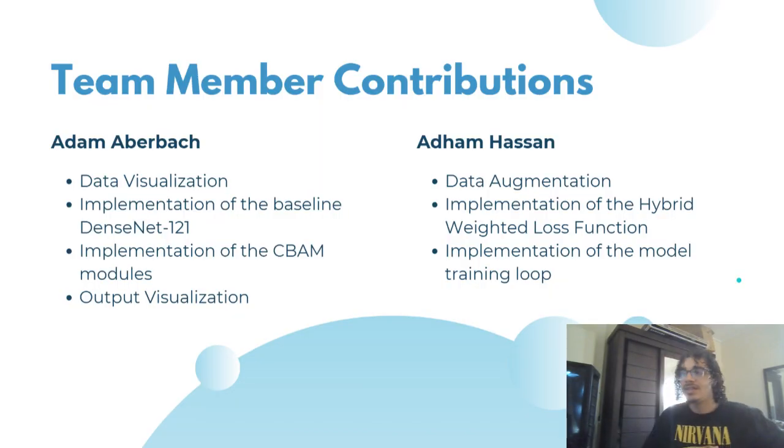Finally, for each team member's contribution, Adam visualized the data after training the model and was also training the baseline model and implementing it in Colab, while I implemented a model with augmentation to account for the skewness of the dataset. After that, I implemented another model with the loss function, since the results with only augmentation were still moderately poor.